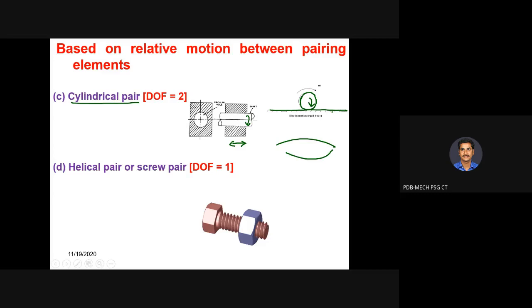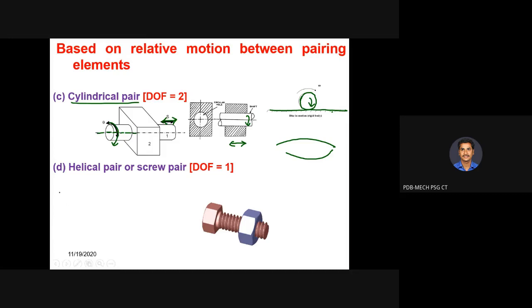Cylindrical pair. So this example you can clearly view. About this axis, this shaft is going to rotate as well as linearly move because the collar that was placed here is removed. Now it is removed, then it is called cylindrical pair.